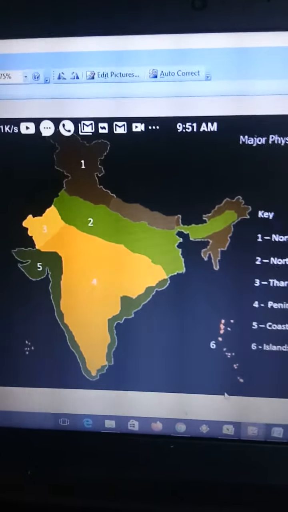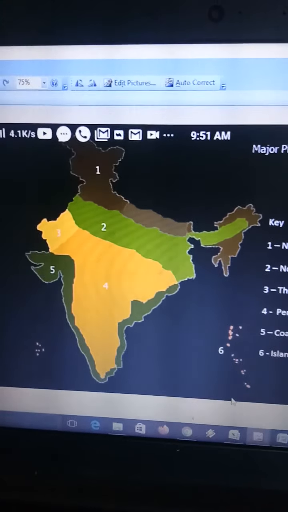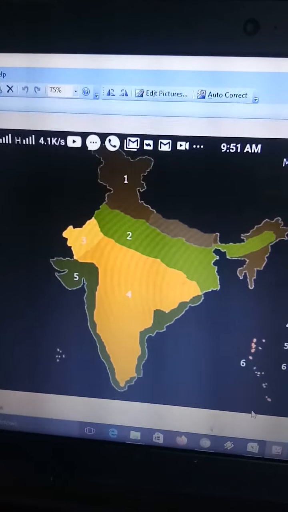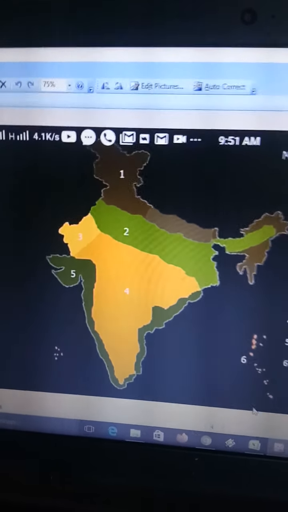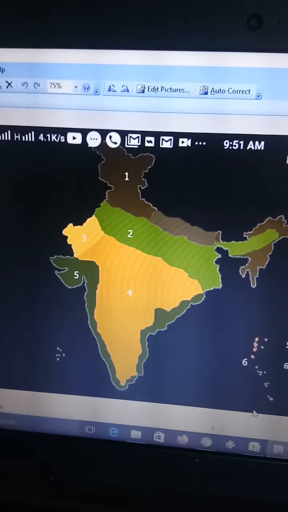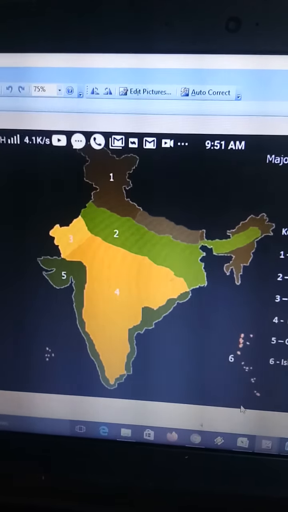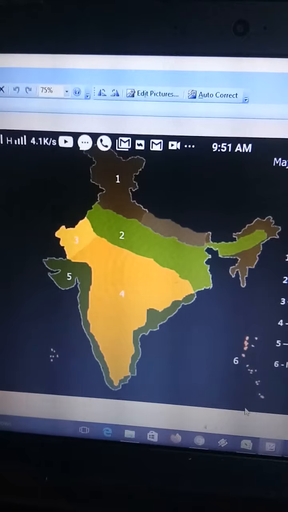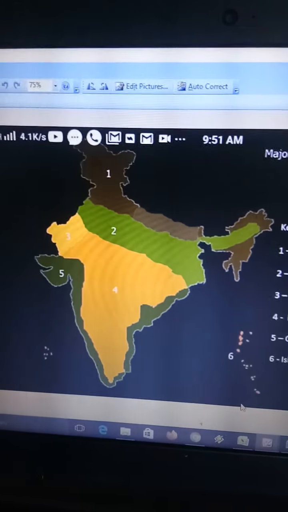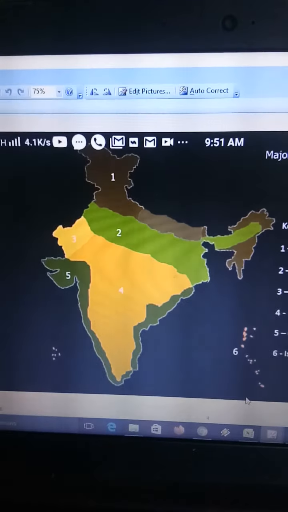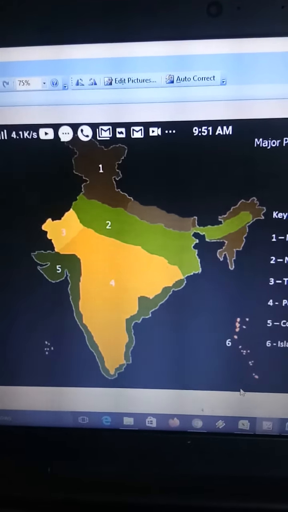Here some important rivers are also there, such as Ganga, Yamuna, and the Brahmaputra river system. Those are our main rivers. Ganga is the longest river in India. So these are the important features of our country India.